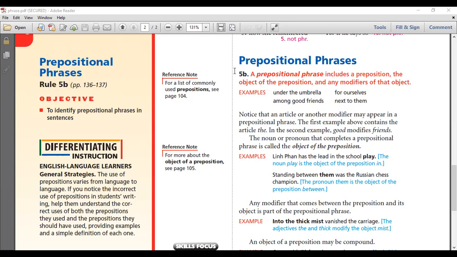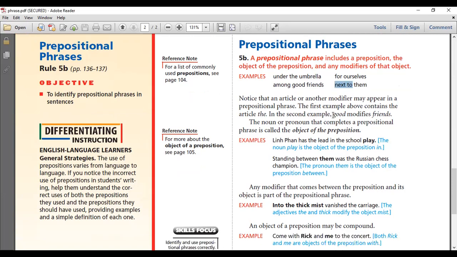So be careful, my preposition could be compound. That means it could be made up of more than one word, like in front of. Remember in front of, or next to, or according to. We said that these are all called compound prepositions. That means it's a preposition that's made up of more than one word.